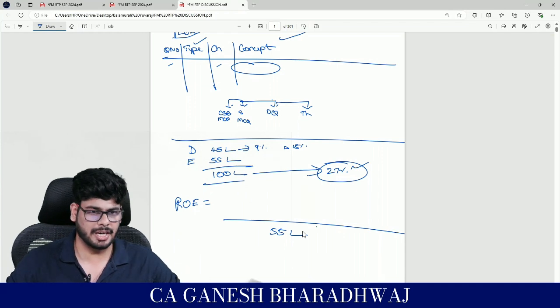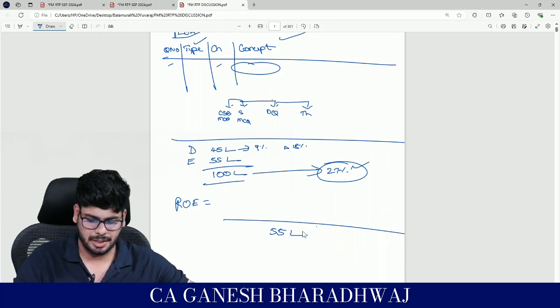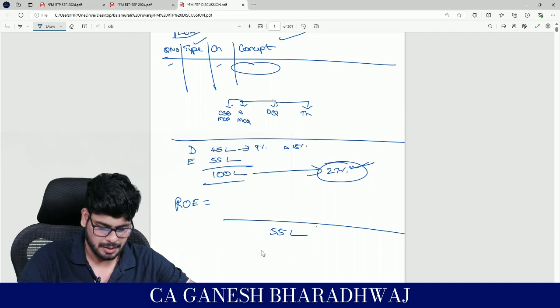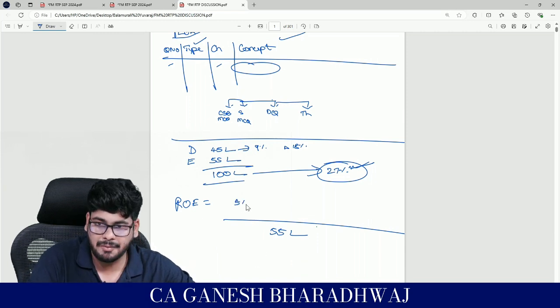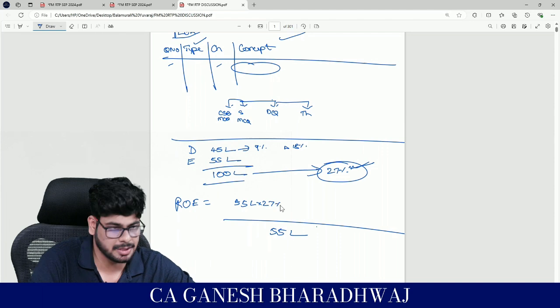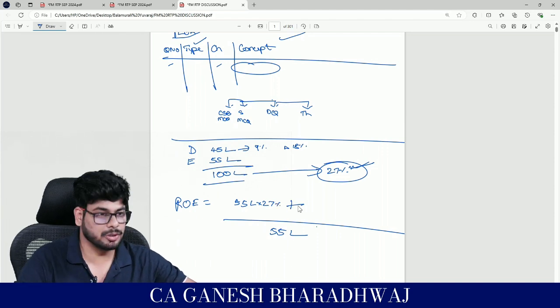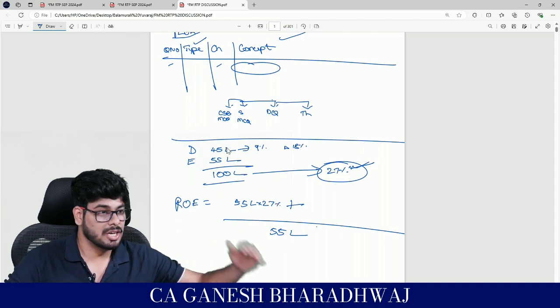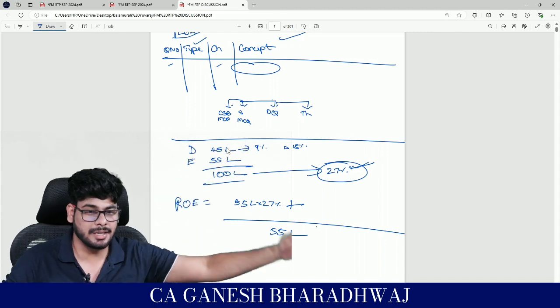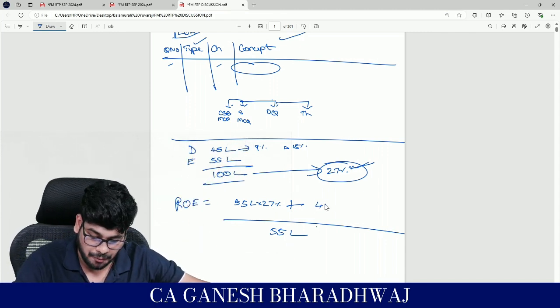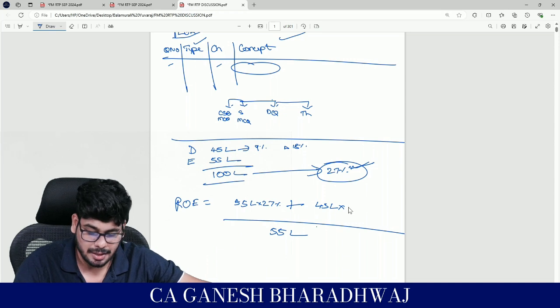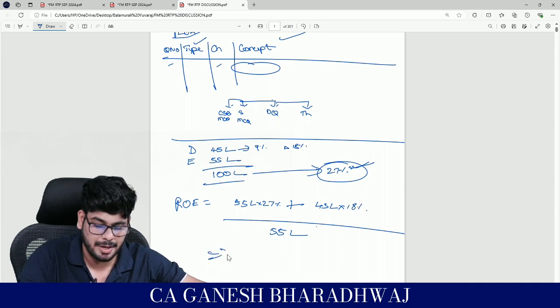How much amount they are going to get? See, every rupee invested into the business is generating 27% return. So on their 55 lakhs, they will anyways get 27%. Over and above that, on this 45 lakhs also, whatever is in excess of 9% they are getting. So on this 45 lakhs, how much is their excess? 18%. Calculate and tell me how much is the return on equity.